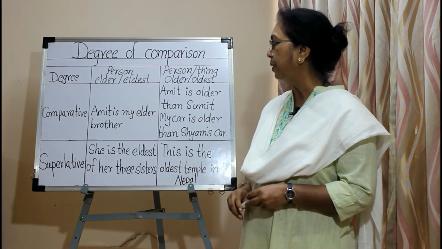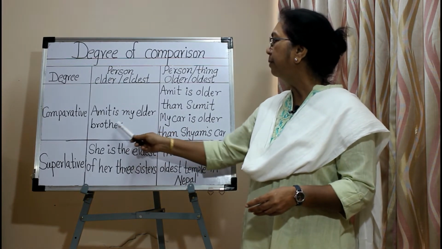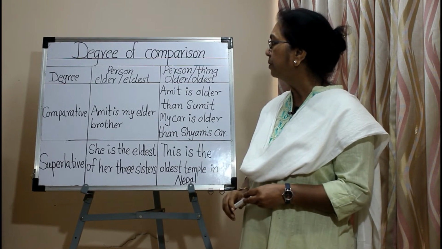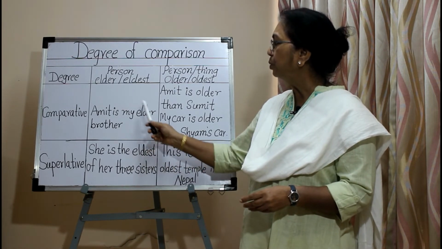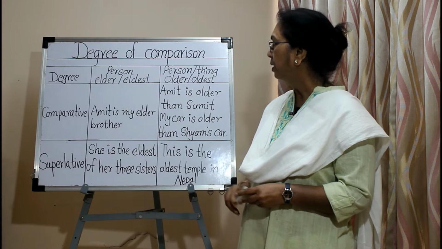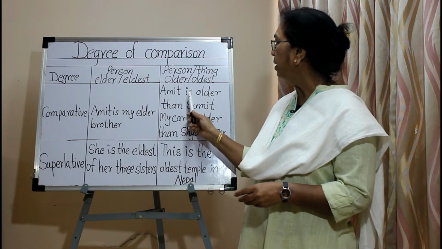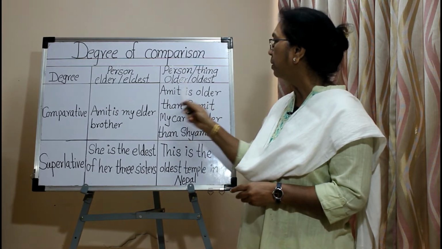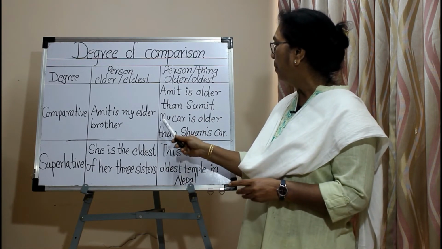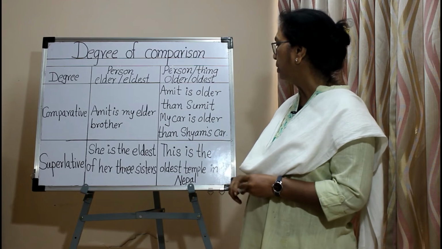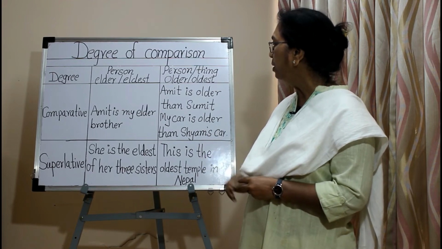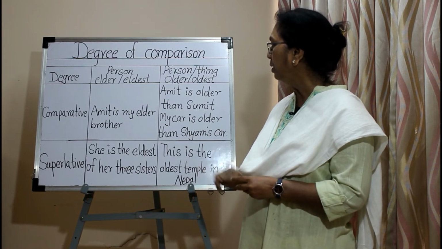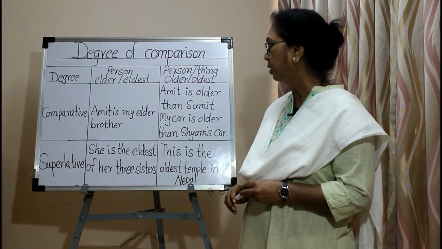See the example. Amit is my elder brother. Here brother is the person and elder is used in the comparative degree. Amit is older than Sumit. Older is used for a person in a comparative degree. My car is older than Sham's car. Here older is used for a car, that is for a thing, in a comparative degree.